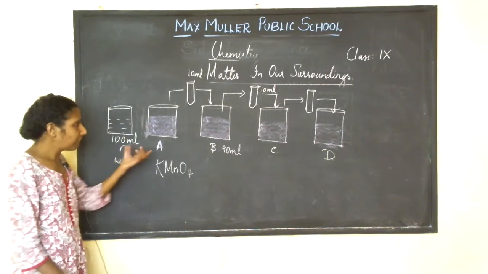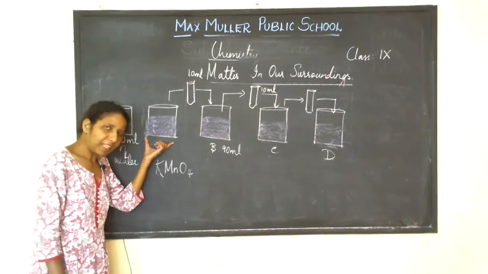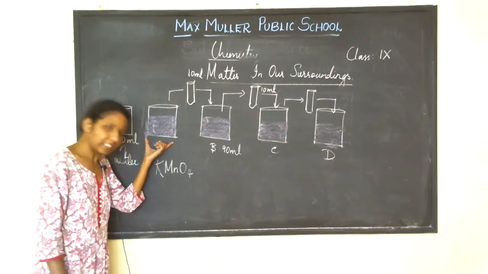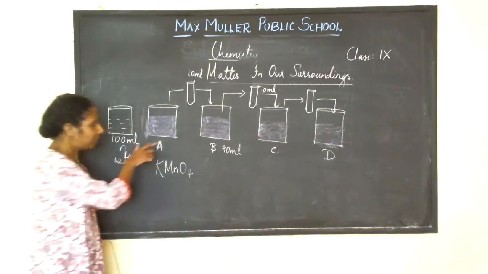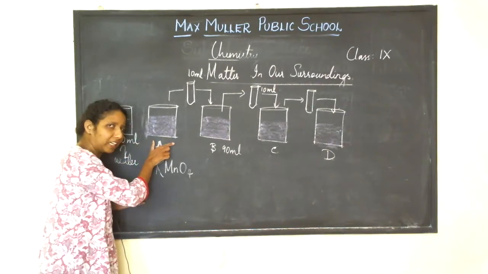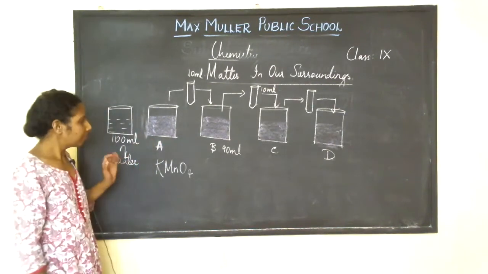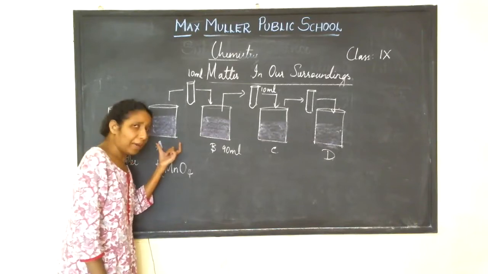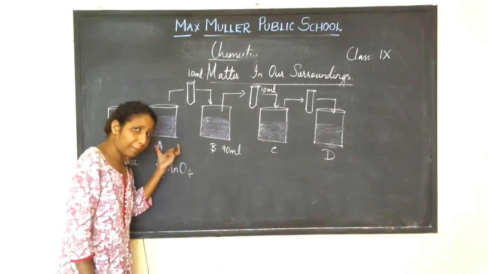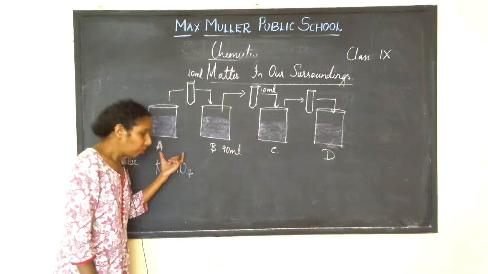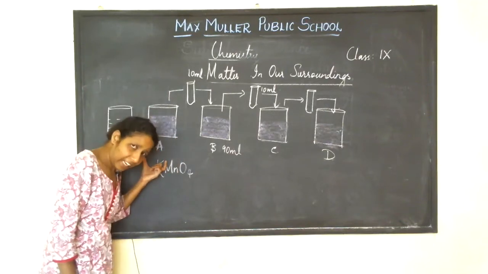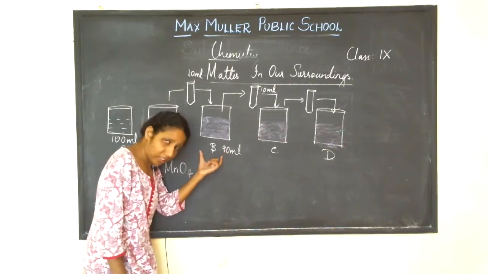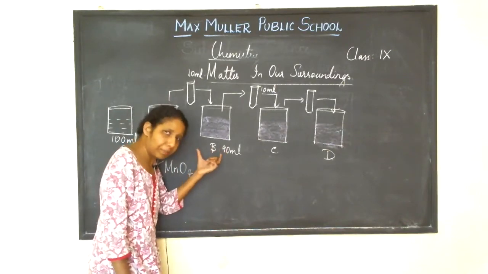So you get a pink colored potassium permanganate solution, isn't it? We consider this as beaker A. Now you are going to remove 10 ml of potassium permanganate solution from beaker A and add it to 90 ml of water in beaker B.